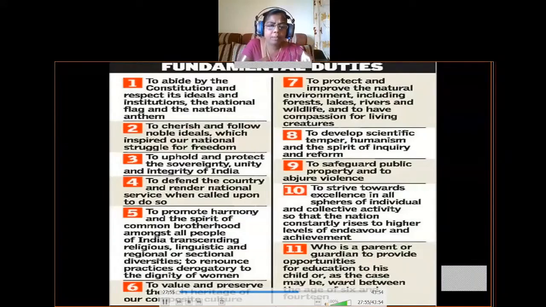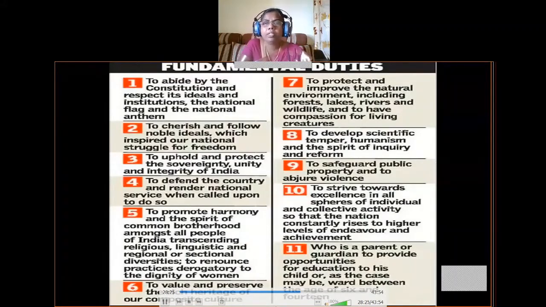Okay, so next, coming to the composite culture. So our culture is different because in our country people belong to so many religions and people speak so many languages. That is why their culture also differs, their lifestyle, their food habits, their festivals. Okay, so their traditions will differ. So that is why we should preserve or protect this composite or different culture in our country. So that is our responsibility.